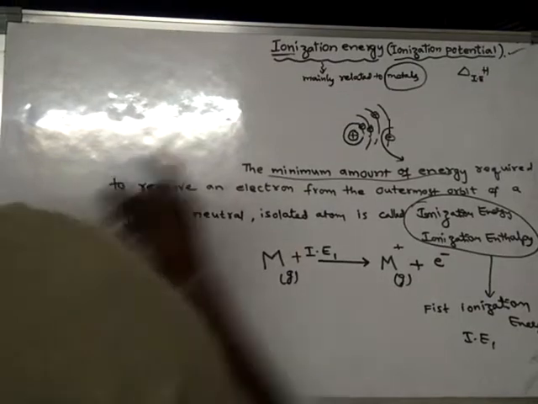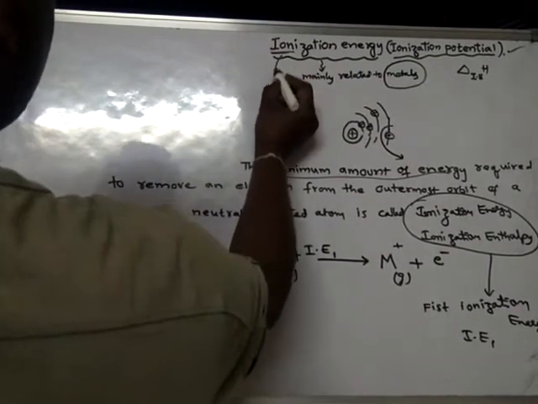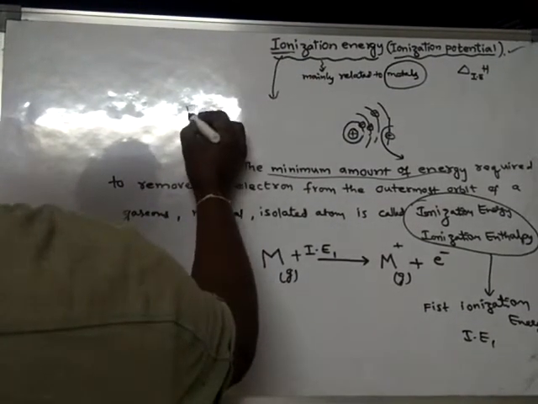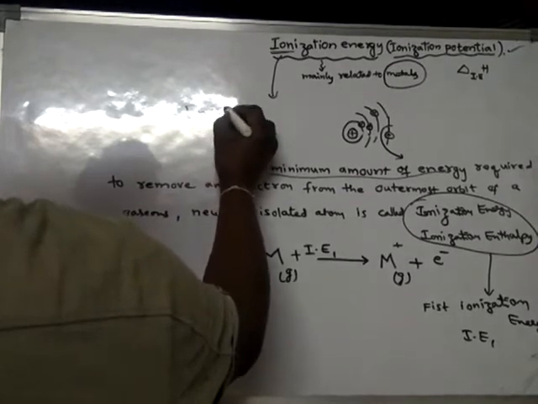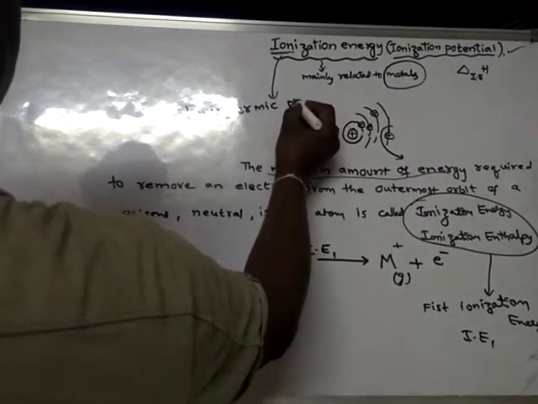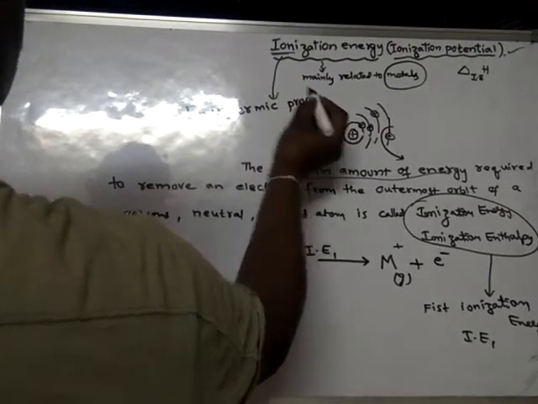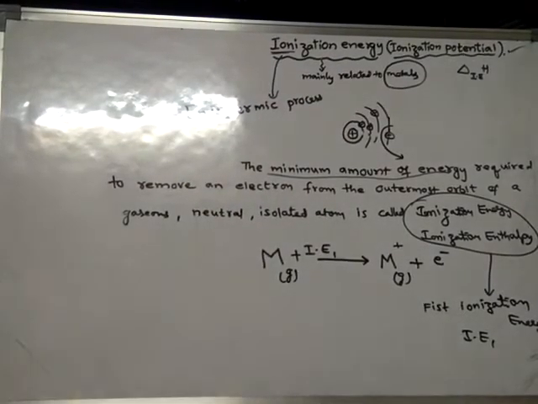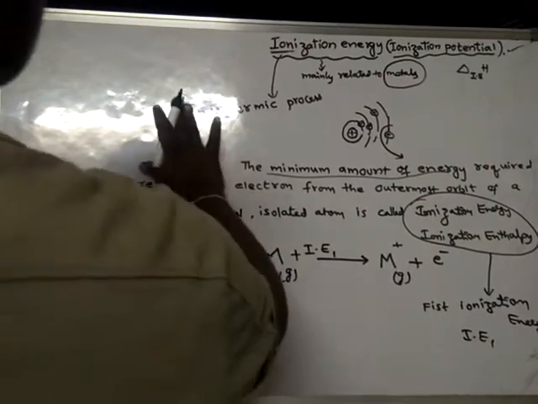Look here, ionization energy is an endothermic process. Ionization energy is an endothermic process.